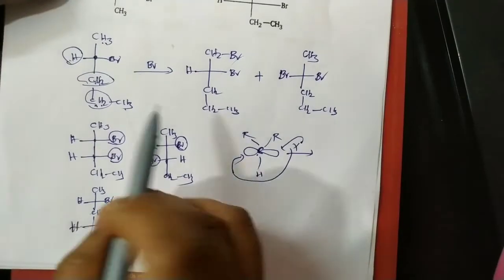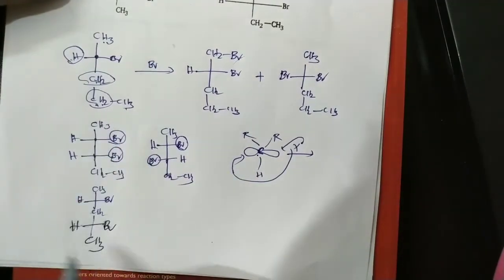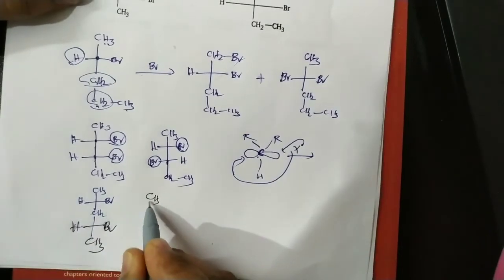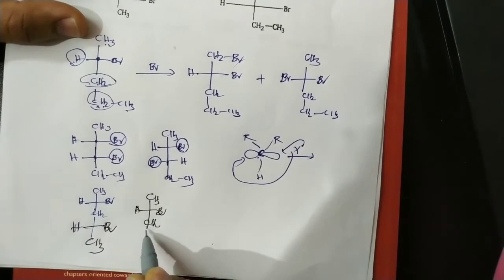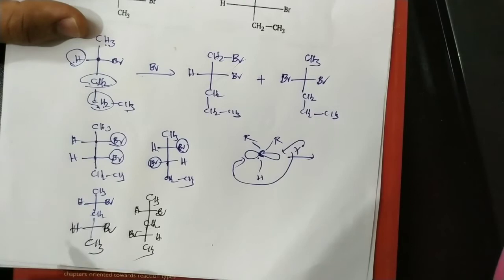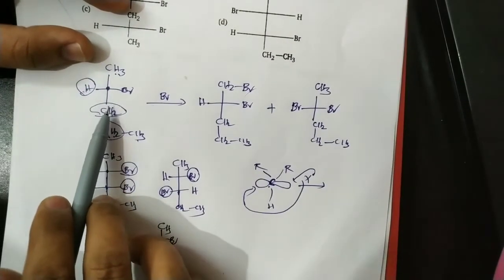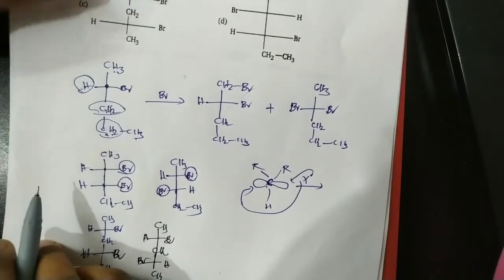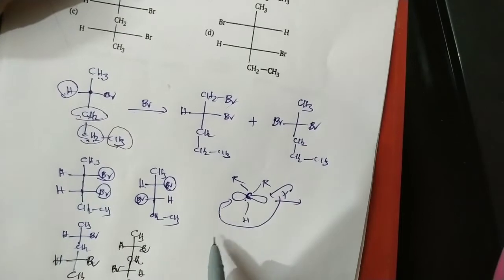Here the hydrogen is replaced by the bromine, and the bromine may be on the right side or left side. So CH3 again, hydrogen, bromine and CH2, this one bromine, hydrogen and CH3. These two are formed as a result of replacement of this hydrogen by the bromine. And finally this carbon is there for the replacement reaction.